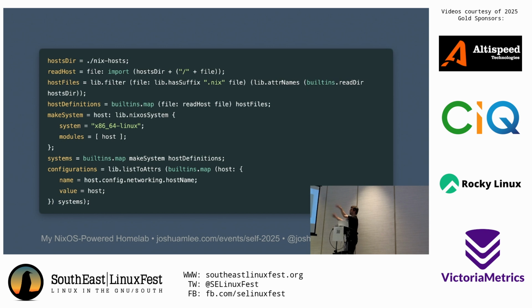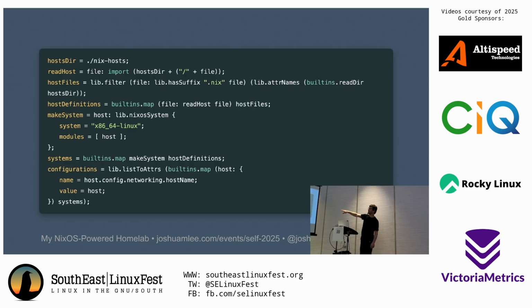But so what does this do? Okay, so hoster, we're defining a directory. That's where all of my configuration.nix files go, in my NixHost directory, right? And then I'm defining the function read host. I'm defining the function host files. I'm defining the function host definitions. I'm defining the function make system. I'm defining the function systems, right? And all of these functions are using each other and various inputs.